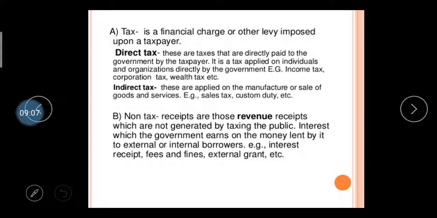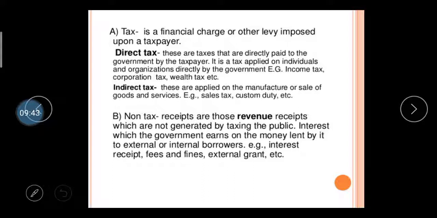There are direct tax and indirect tax. Direct taxes are paid directly to the government by the taxpayer. It is a tax applied on an individual or an organization directly by the government, for example income tax, corporate tax, wealth tax. These are all considered direct taxes. Indirect taxes are applied on the manufacture or sale of goods and services, for example sales tax, customs duty, and goods and service tax. These are all considered indirect taxes.